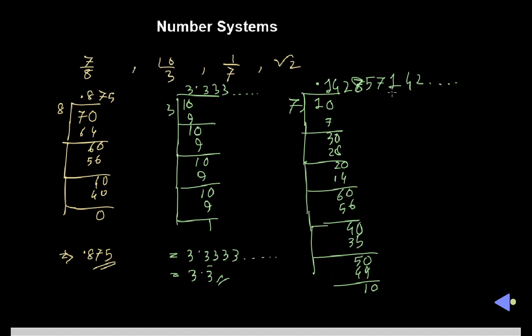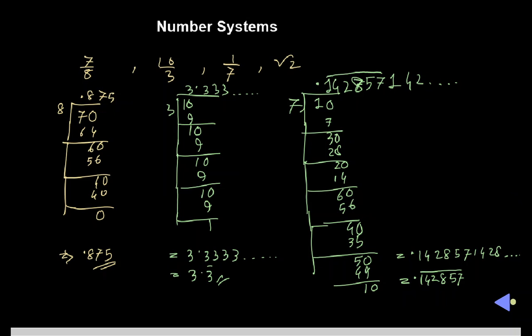Again it is a non-terminating decimal value, but it is repeating. How many digits are there? 1, 2, 3, 4, 5, 6. After 6 digits it is repeating. So that can be written as 0.142857 142857 like that, or we can say 0.142857 with a bar. It is repeating.